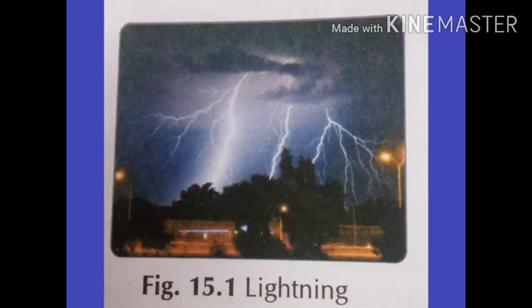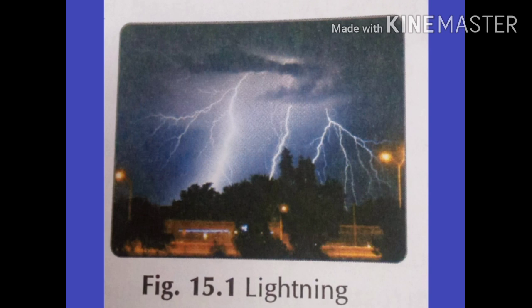In class 7th, you must have learnt about storms and cyclones. We know that storms and cyclones can cause a lot of damage to human life and property. We also learned that we can protect ourselves from these destructive phenomena to some extent. In this chapter, we will discuss two other destructive natural phenomena. Those are lightning and earthquake. So first of all, we are going to read about lightning.